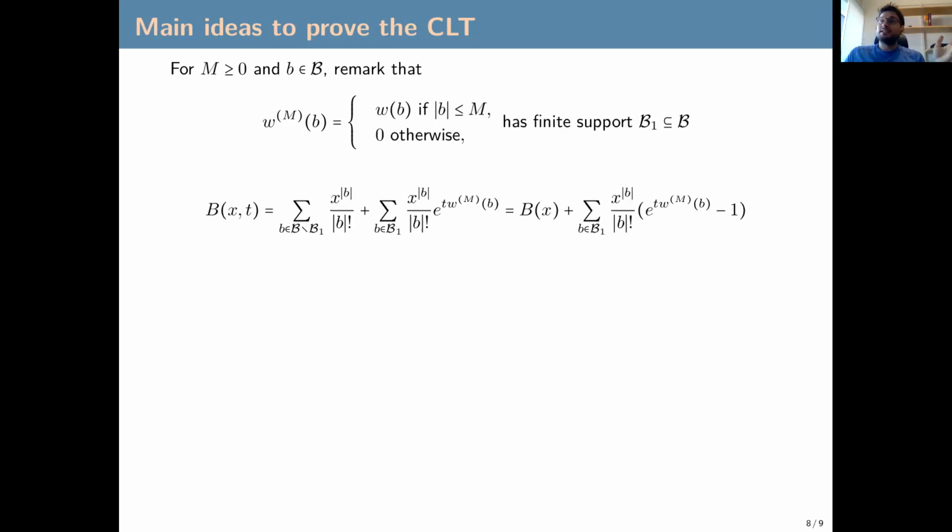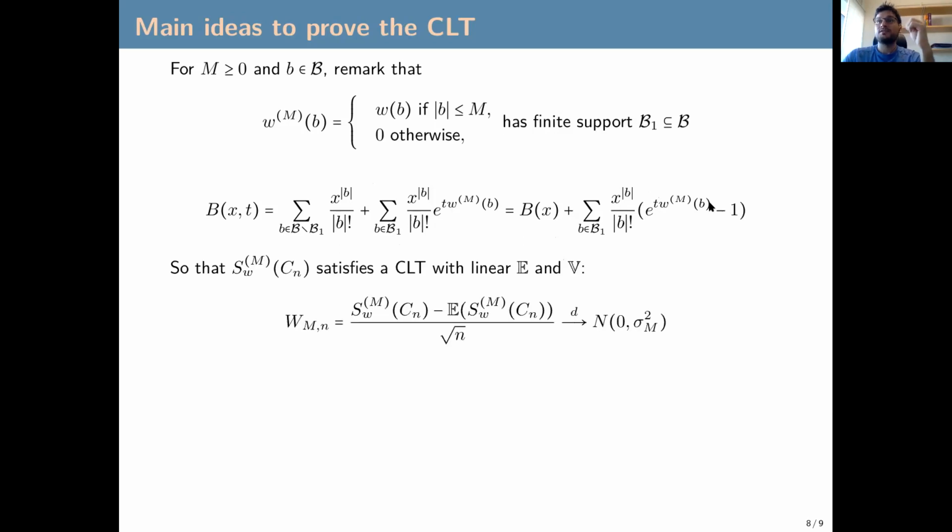So we can write the bivariate generating function of blocks like this. We take all the blocks that are not in the finite support, where the value of the weight function will be 0. So it becomes this univariate generating function. And here, this will be the generating function summed over all blocks that are in the support, where the weight function is not 0. And so we can rewrite this as the univariate generating function plus a finite sum, which is an entire function. So it's amenable to classical analytic combinatorics.